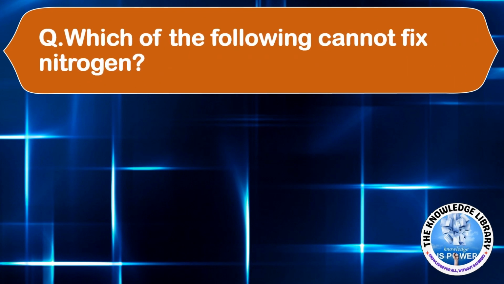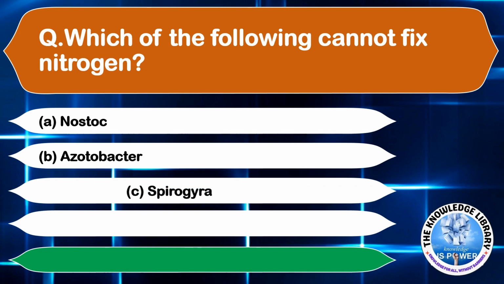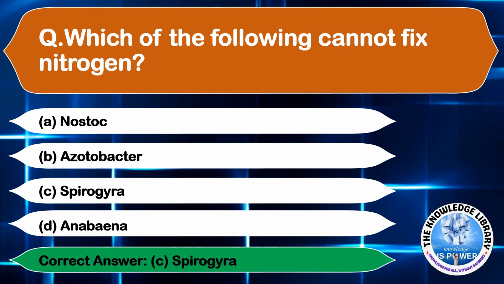Which of the following cannot fix nitrogen? Option A, Nostoc. Option B, Azotobacter. Option C, Spirogyra. And option D, Anabaena. The correct answer is option C, Spirogyra. Moving on to the next question.